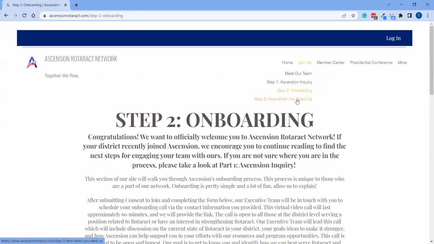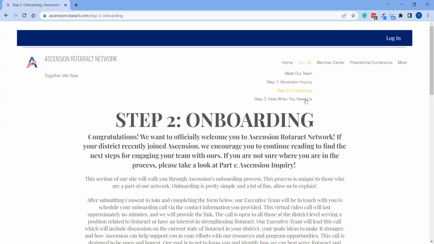So after that onboarding conversation, your district is officially onboarded with Ascension. So again, on that first page, if your district was listed already, you do not need to take this onboarding step. Your district has already done it, so you're good to go.